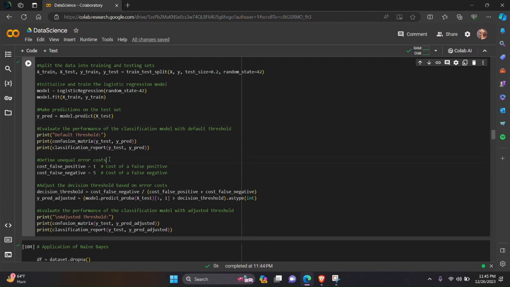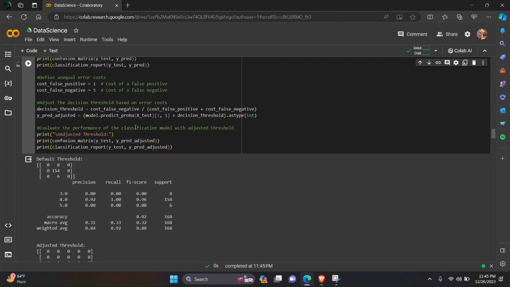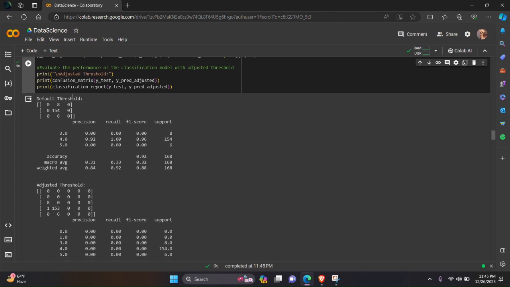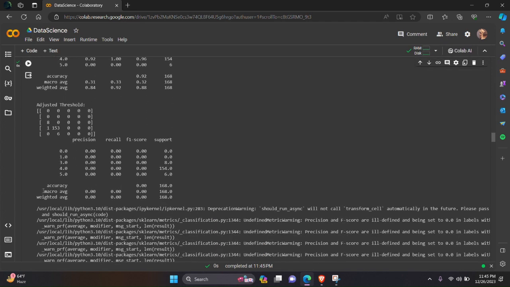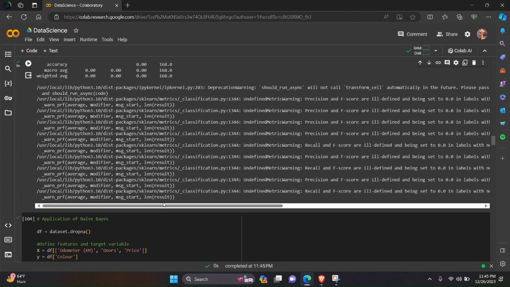Then we will define unequal error cost. Then we will adjust the threshold based on error cost. Then we will see the result we get. So if we run this program, this is the default threshold, this is the adjusted threshold, and here is the result: the accuracy, the macro average, and the weighted average. All results.